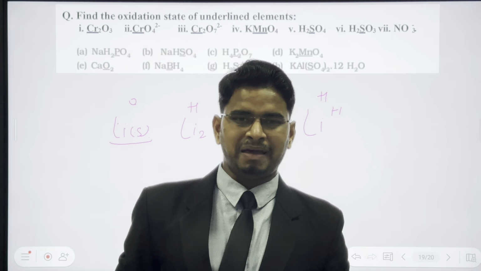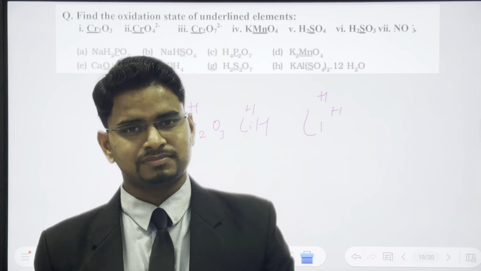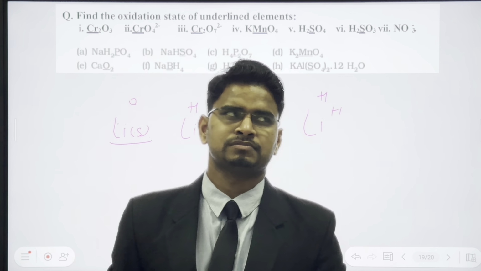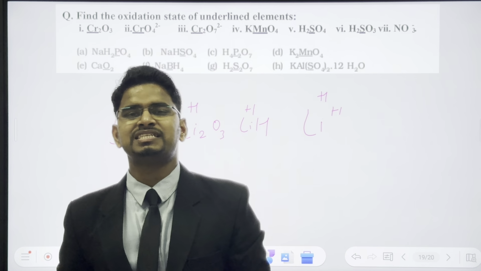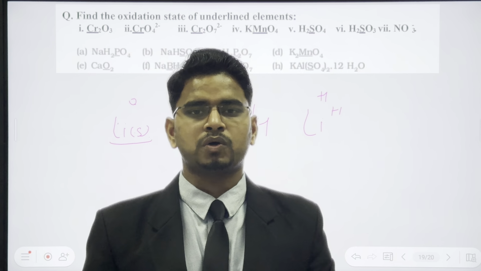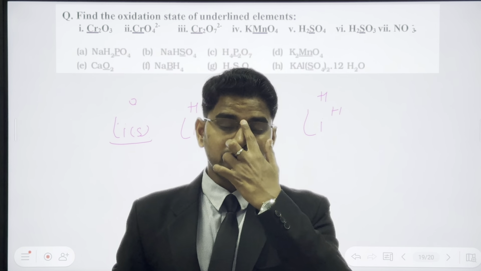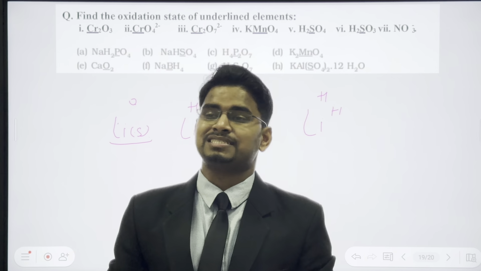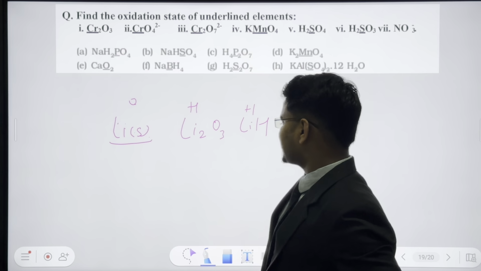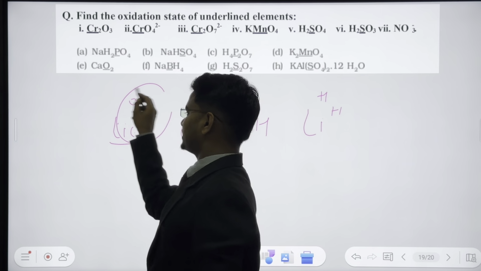Rule number 2. Group 2 metals, magnesium, calcium, beryllium, strontium, will always have +2 oxidation state if they are forming a compound or present as an ion. In free state, they will have 0 oxidation state.